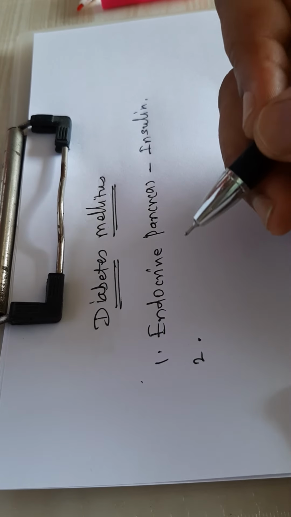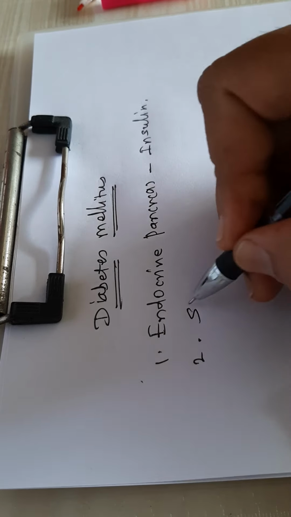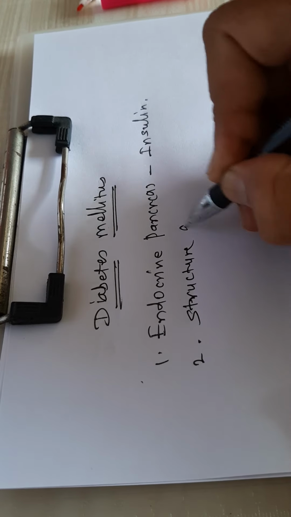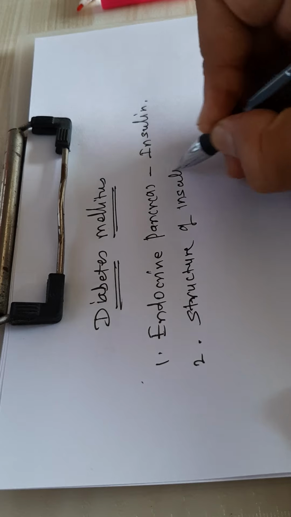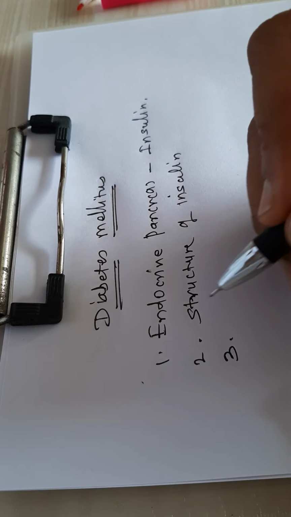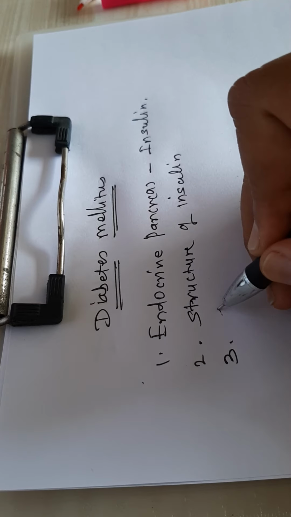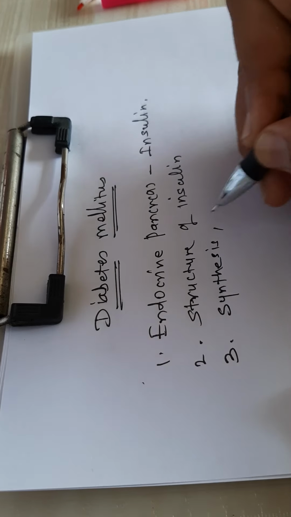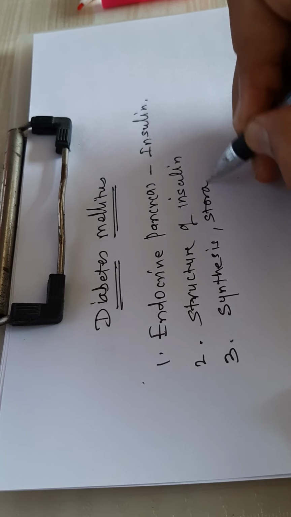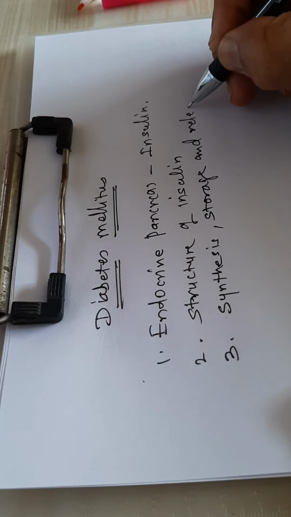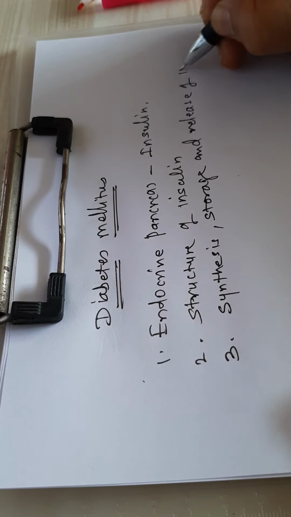Second, we will study the chemical structure of insulin. Third, we'll study the synthesis, storage and release of insulin.